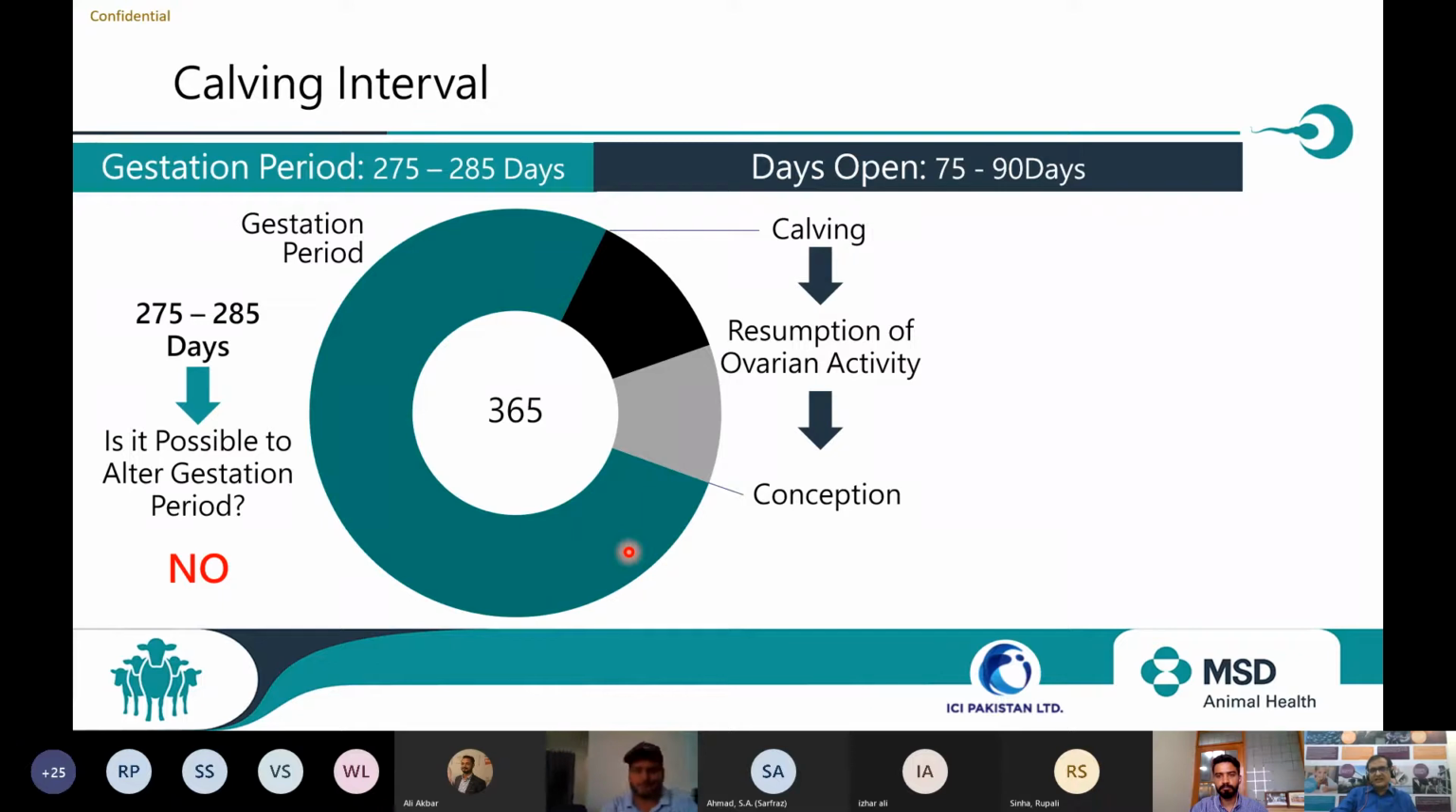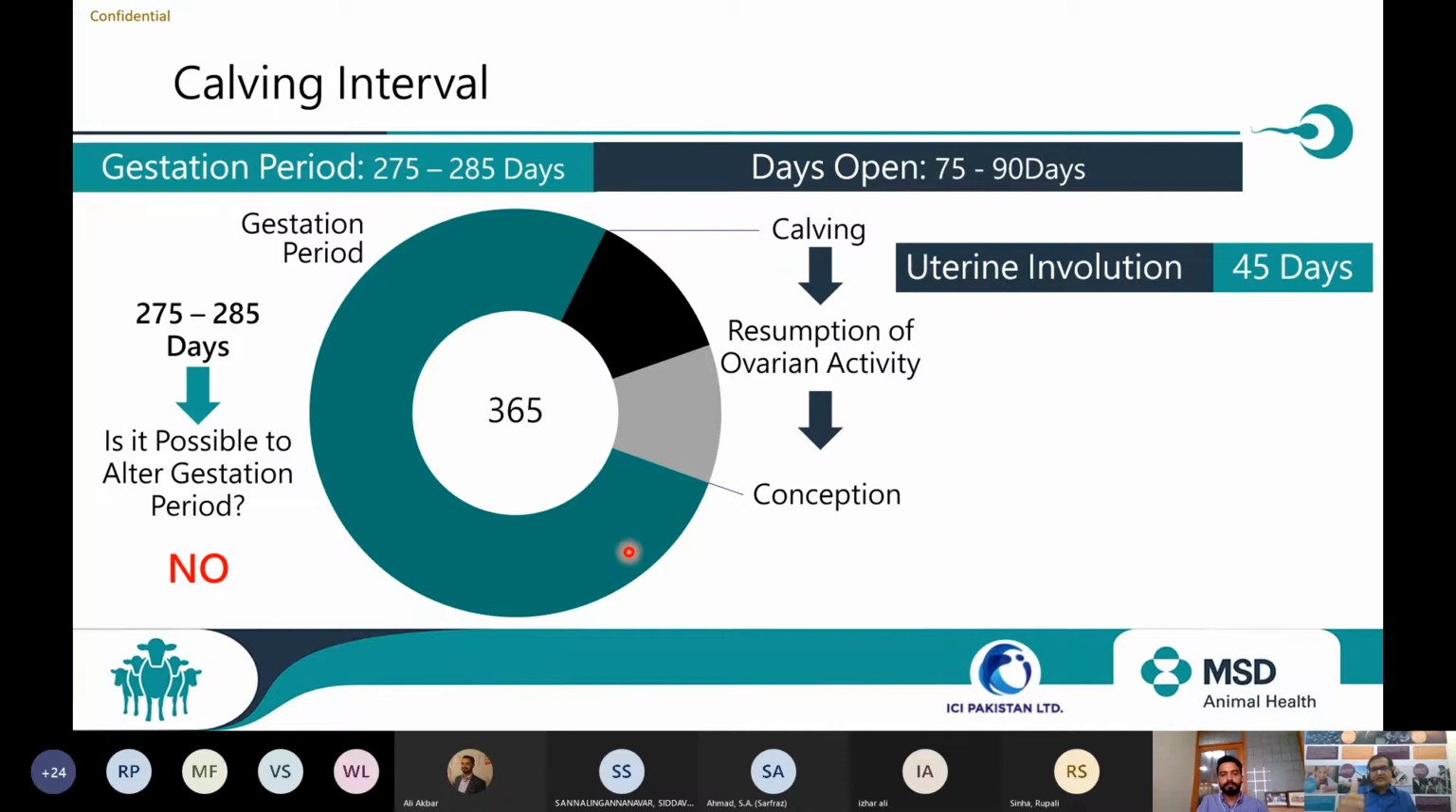So what actually happens during these 75 to 90 days? It starts from the calving. Once calving happens, the days open start. The first activity that happens is the uterine involution, which usually takes 45 days. Different stages happen in that uterine involution. Basically three parts. One is the resumption of placentomes or caruncles, then smoothing of the endometrium, then resorption of the activity of the endometrium. These all three happen during this uterine involution, which normally takes 45 days.